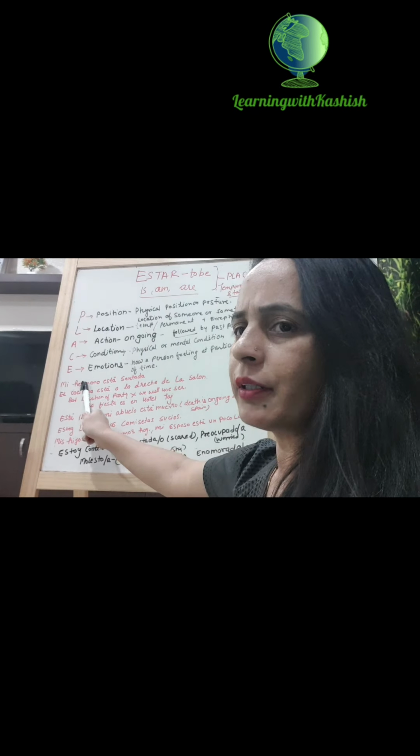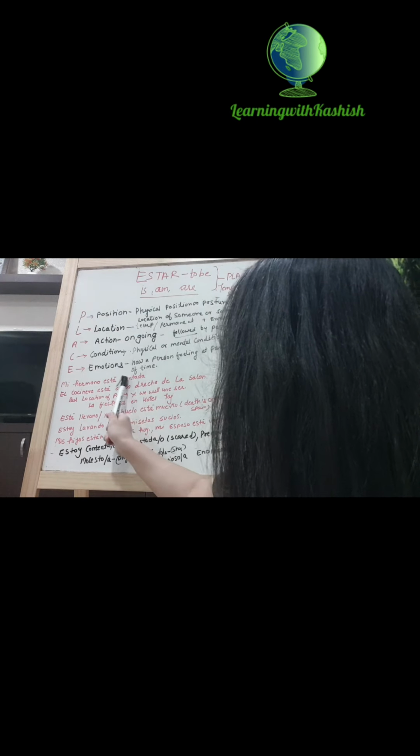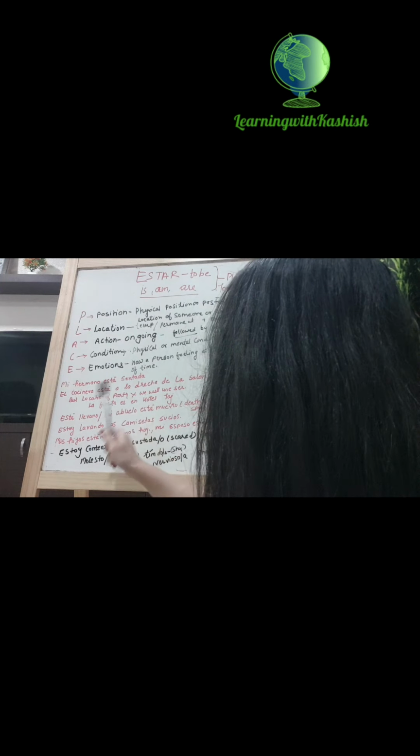Now we are going to give the examples. If I am giving the example of physical position for P, mi hermano está sentado. My brother is sitting. It cannot be es sentado because it is a posture. La cocina está a la derecha del salón.